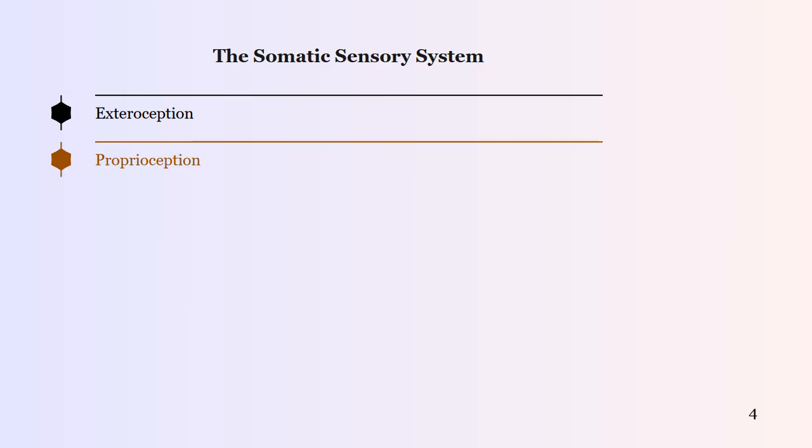4. The somatic sensory system. Exteroception. These nerves collect data from the external environment via the skin, such as temperature and pain. Proprioception. Afferent fibers in muscles and joints provide the brain with constant feedback regarding body position and movement.